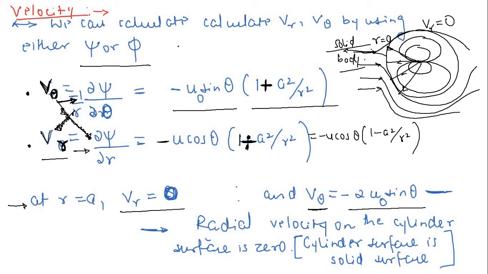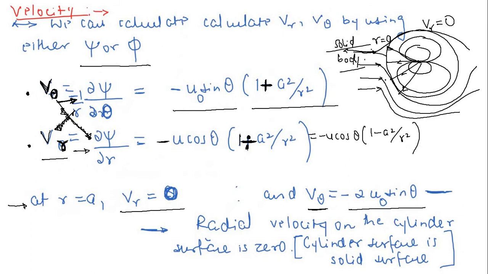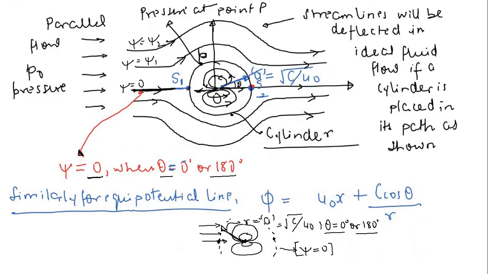So now you can conceive this whole flow such that a uniform flow field has been established over a cylinder, right? A fluid moving with a constant velocity is going past the cylinder, and during this motion two important things we note. One is that along this line, the stream function psi value should be equal to 0. Another important point we observed is that the radial velocity at r is equal to a is going to be 0.